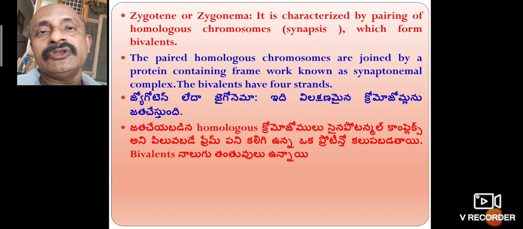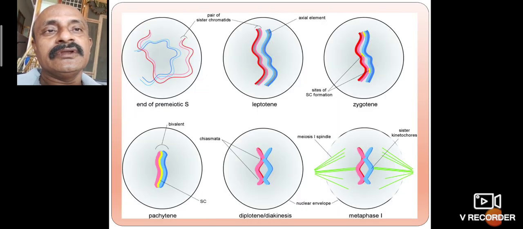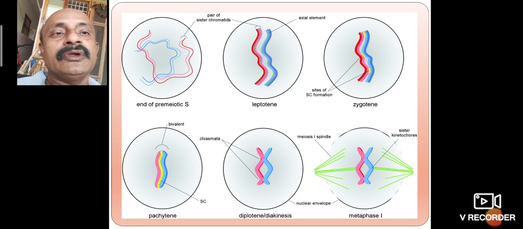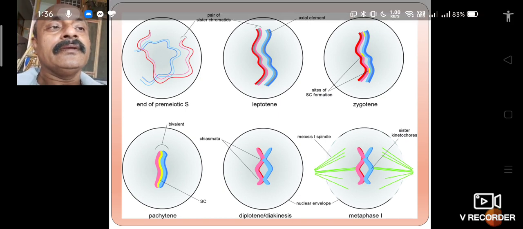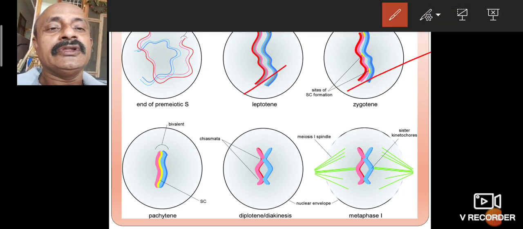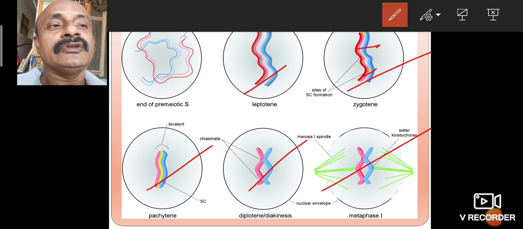In leptotene the chromosomes do not attach. In zygotene, the bivalent chromosomes are formed. So this one is leptotene, and this is also leptotene. Here is zygotene. This one is pachytene, then diplotene, then diakinesis. Leptotene is a different stage. So zygotene is just one stage.